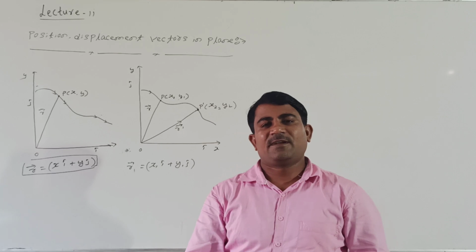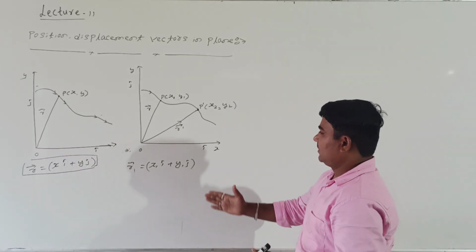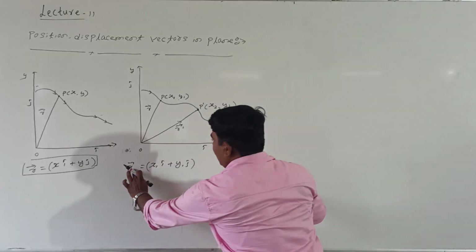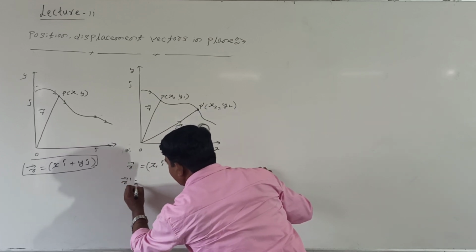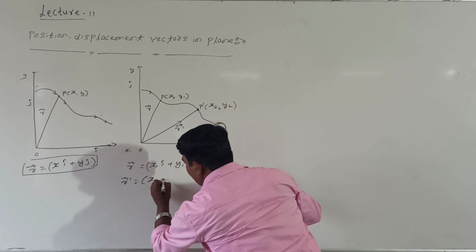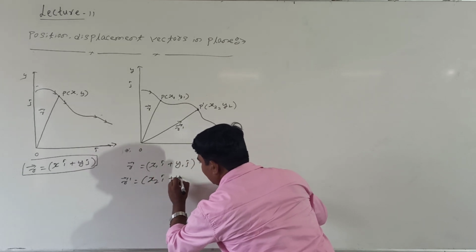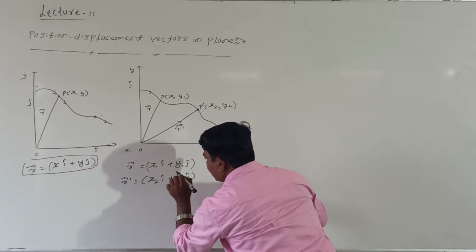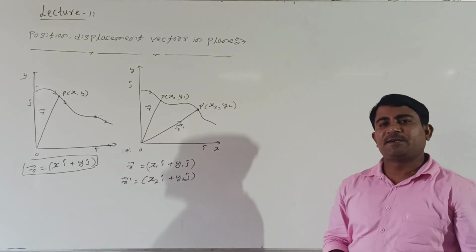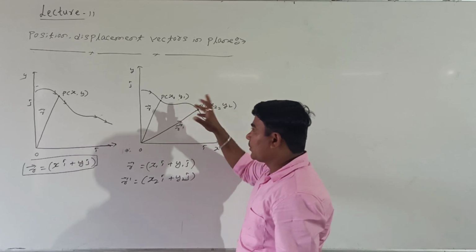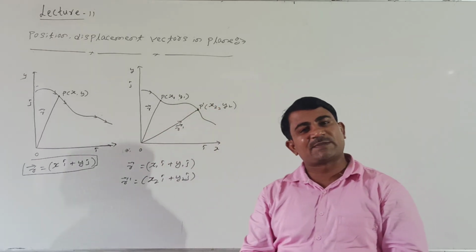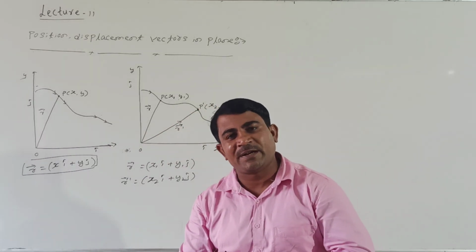Right, students? Then how to represent again? See here, R is there. Then R dash can be represented as vector R dash equal to X2 i cap plus Y2 j cap, right? This is the initial position, and this is the final position. We know displacement simply. What is the displacement?